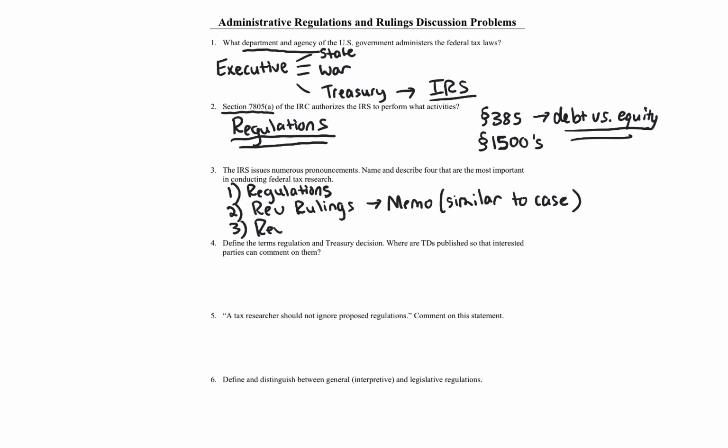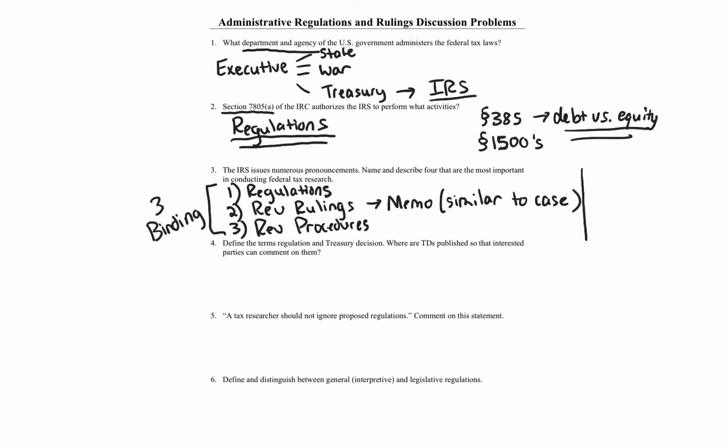Revenue procedures, or rev procs, are also binding if they apply, and they're more general and give a lot of procedural guidance, like how to request a private letter ruling, those types of items. So these are the three potentially binding types of primary administrative authority.